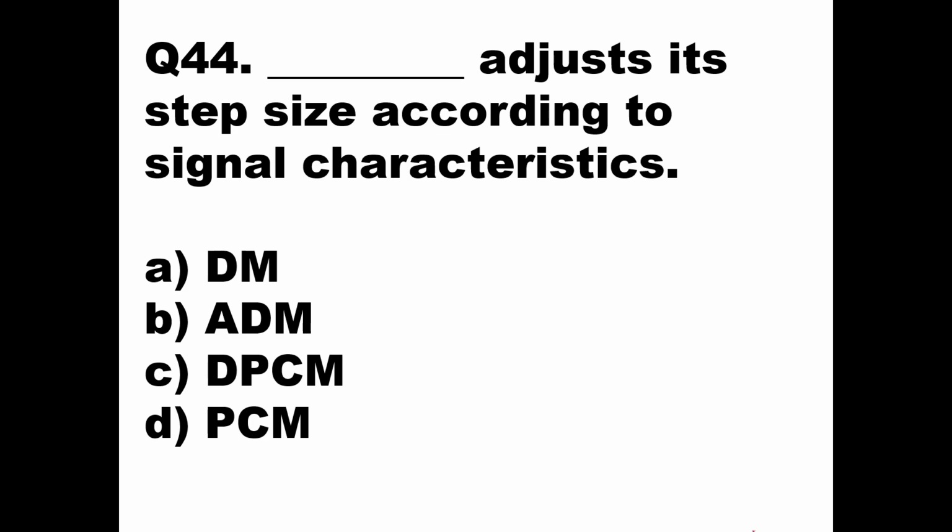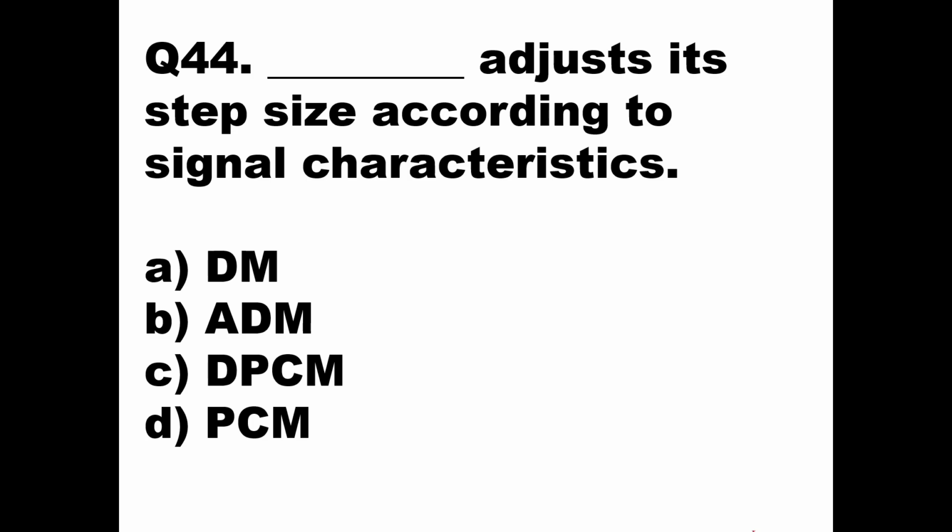Okay, so in that case you have two types of distortion in delta modulation. One is called granular noise and the other is called slope overload distortion. Now to avoid this type of distortion, you have to adapt a change in the step size. The step size should adjust according to the basic signal variation. If the signal is very steeply varying, then the step size should become large. If the signal is not varying at all, then the step size should become small.